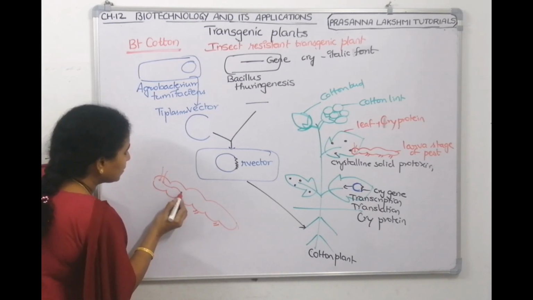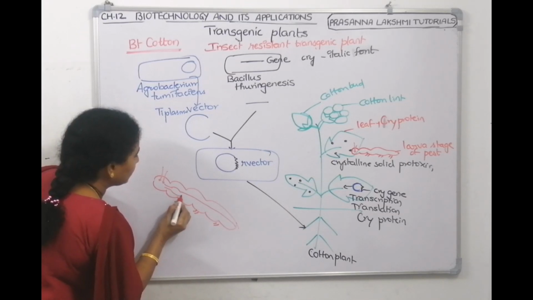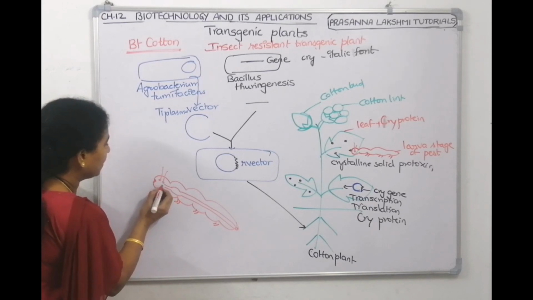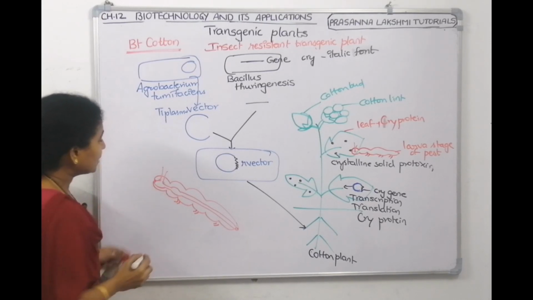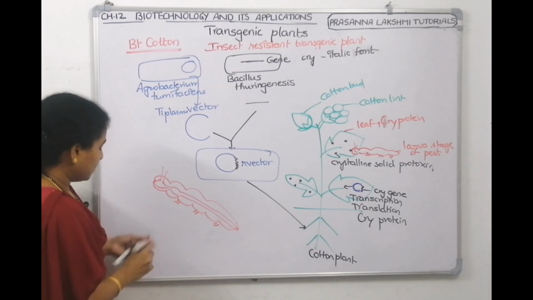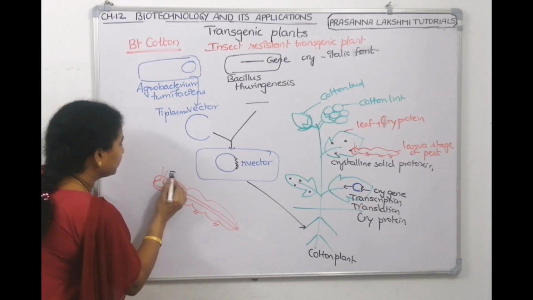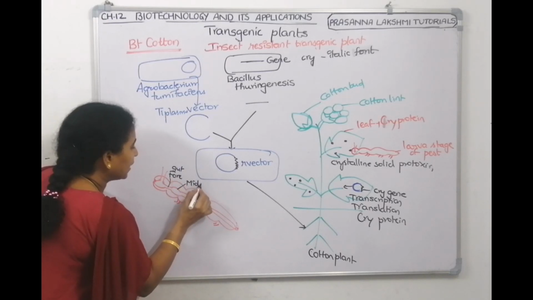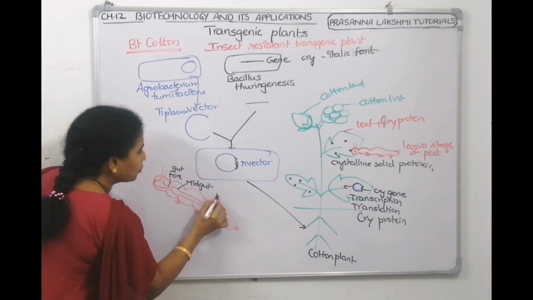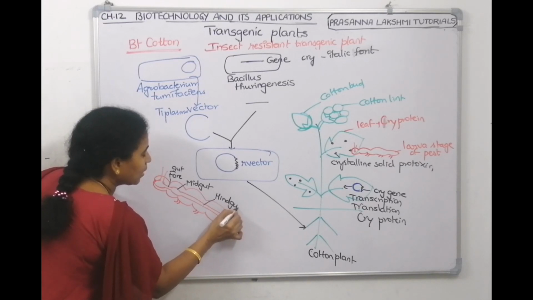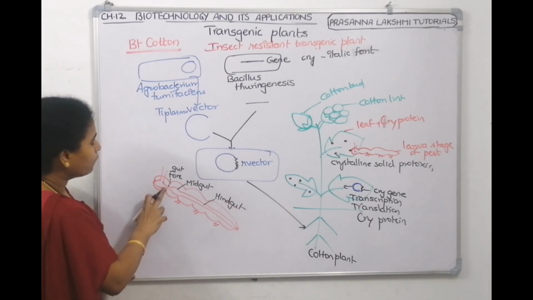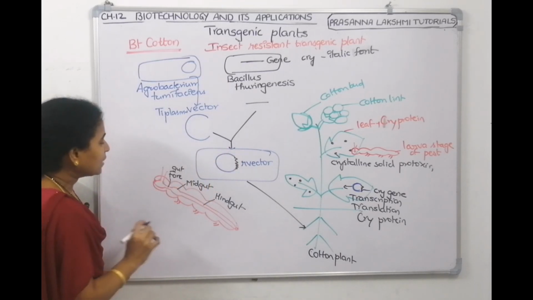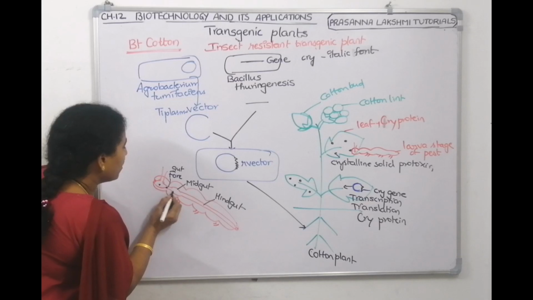Now this is the alimentary canal of the caterpillar. This portion is foregut, this portion is midgut, and this portion is hindgut. The alimentary canal of the caterpillar is divided into foregut, midgut and hindgut. So when it has taken the cryprotein, the cryprotein is going inside.